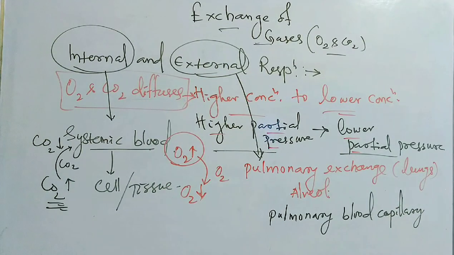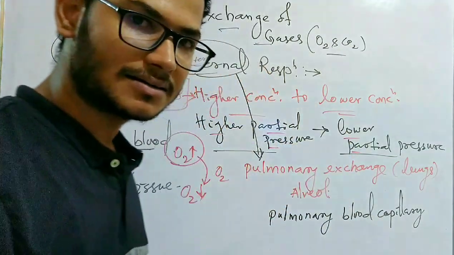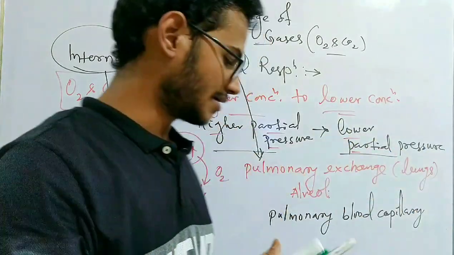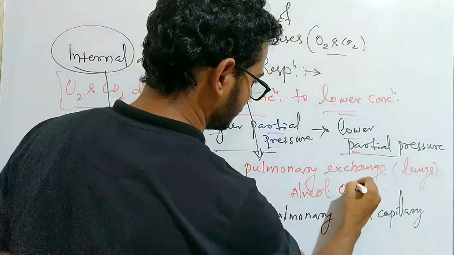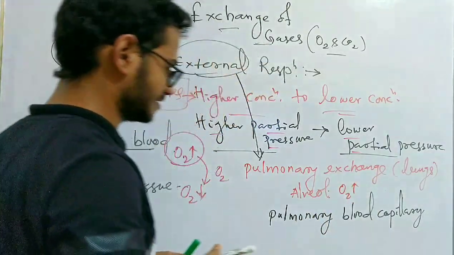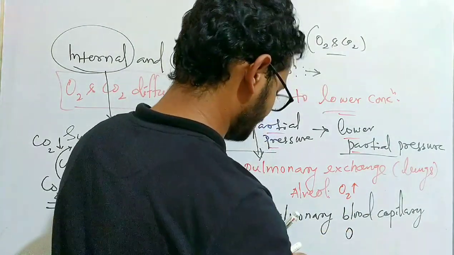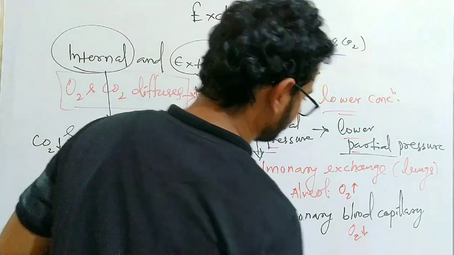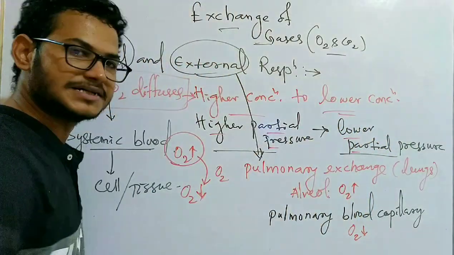So the alveoli have a high amount of oxygen because the inhaled air brings fresh air from the atmosphere to our lungs, and the oxygen in the alveoli is of higher partial pressure, whereas the pulmonary blood has a lower partial pressure of oxygen. As we know, it diffuses from higher partial pressure to lower partial pressure.